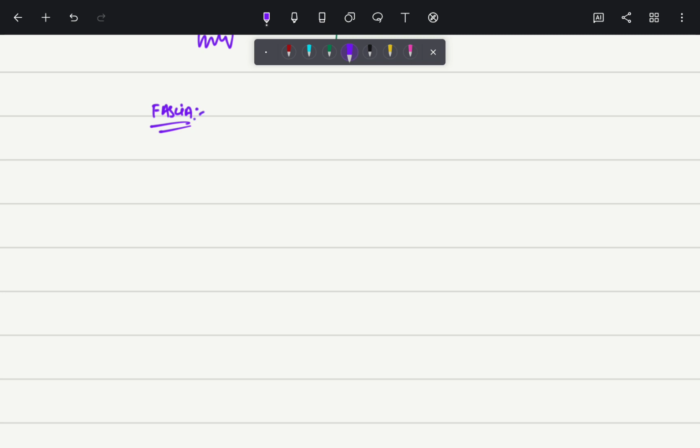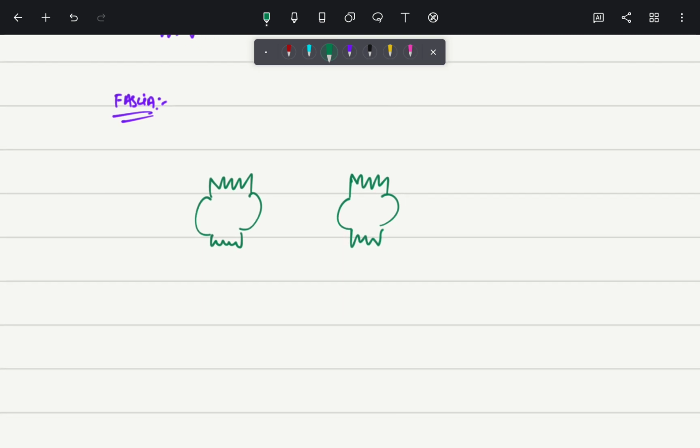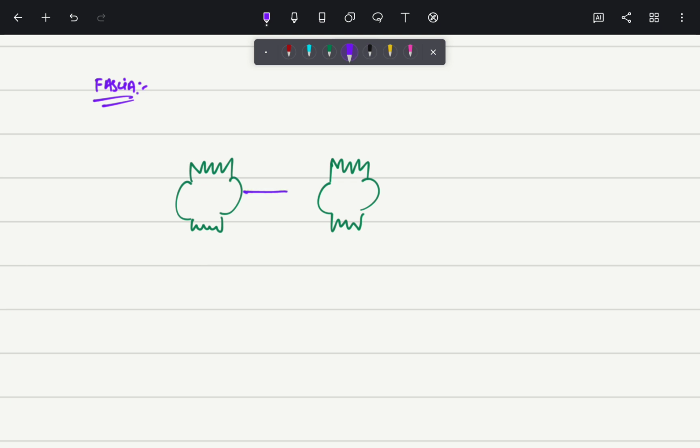Now fascia is a structure which connects your muscle. Okay, so here is your muscle. Let's draw this clearly. This is the muscle and here is your muscle. So fascia is a structure which is going to connect your muscle to muscle. Whenever there is muscle to muscle connection, that structure is known as your fascia. So in simple terms, we can say that fascia is a structure which connects muscle to muscle.